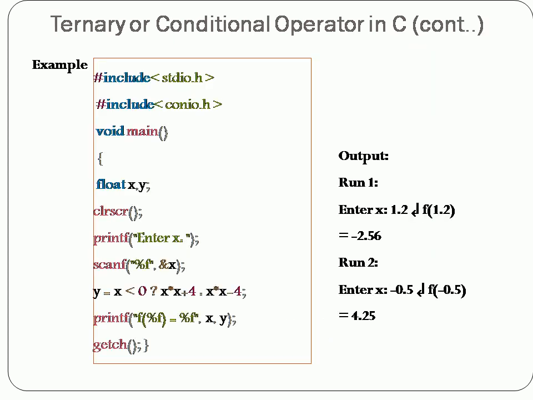In this slide, we have given a simple example implementing the conditional or ternary operator. Here also we have used 2 header files, stdio.h and conio.h, and the program always starts with the main function, after which you open the curly bracket. Here we have declared 2 variables, x and y, under the float data type.